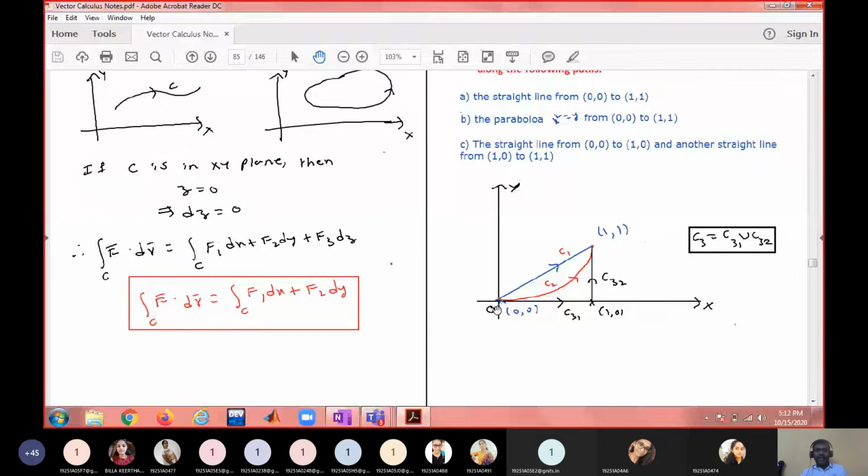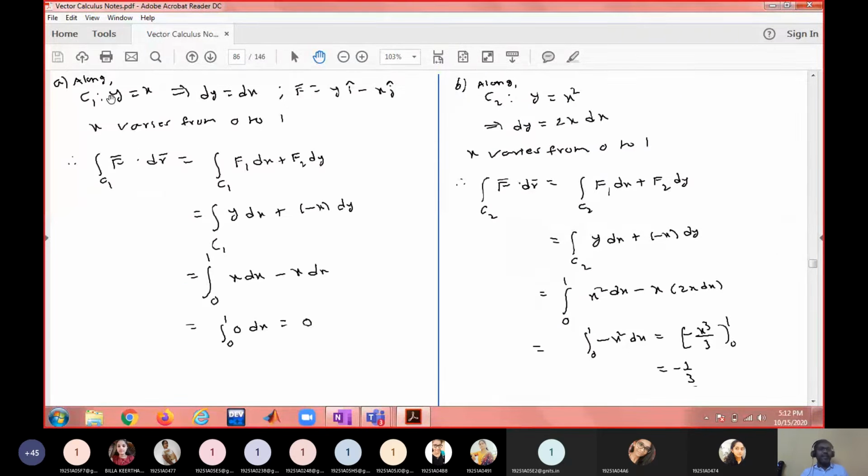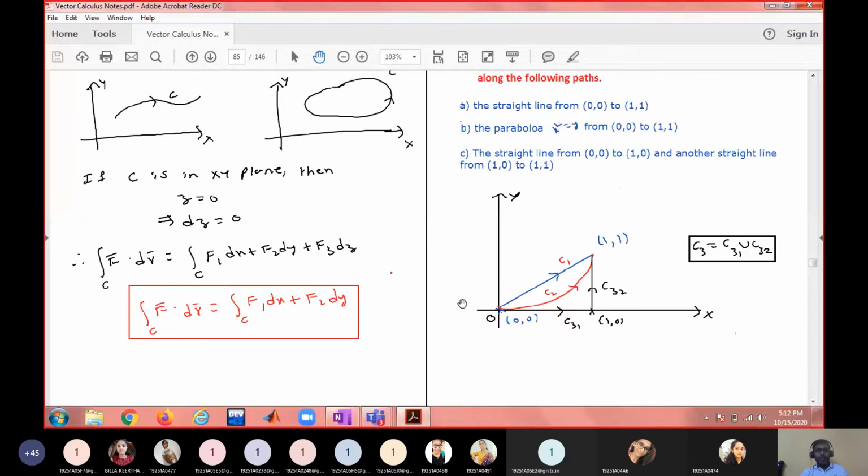C1 is a line joining from (0, 0) to (1, 1). It is nothing but y equal to x. So when y equal to x, dy equal to dx, and F bar is given as y i bar plus x j bar. Either you convert y in terms of x or write x in terms of y. I would like to write y in terms of x, therefore I have written x limits. So x is varying from 0 to 1. If you want to write y limits also, you write accordingly. See the endpoints of y limits, initial and endpoint. Accordingly, orientation is also important.